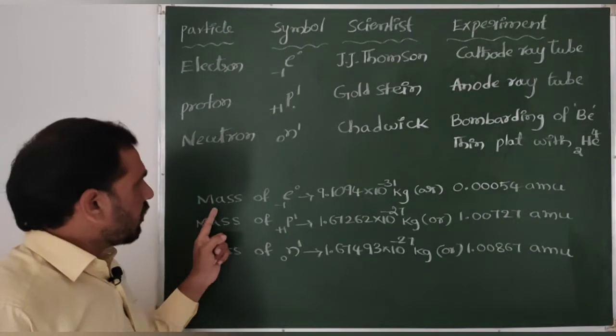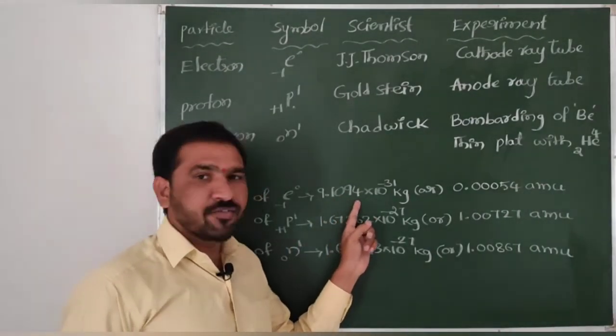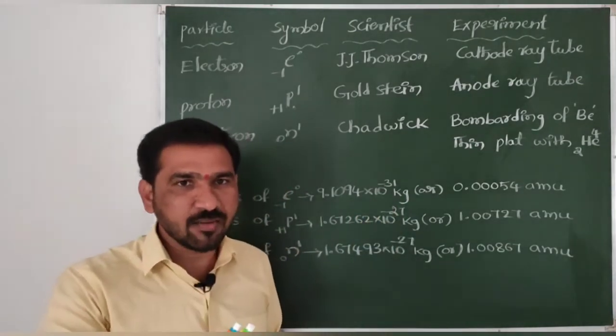Then coming to the mass of the electron: 9.1094 into 10 power minus 31 kg.